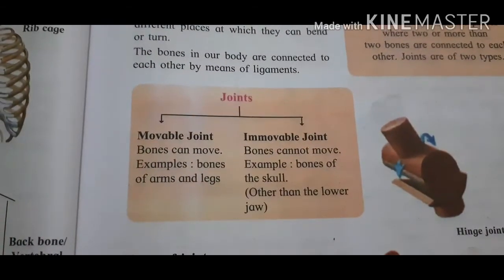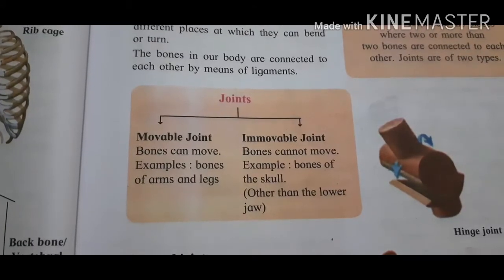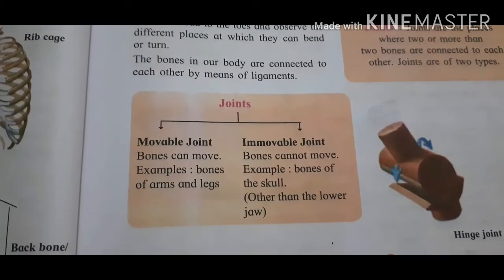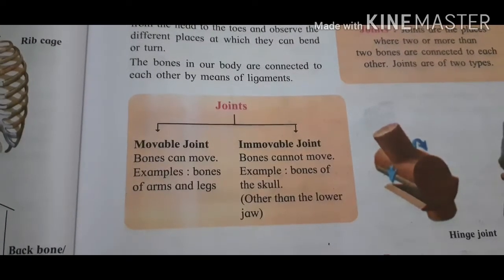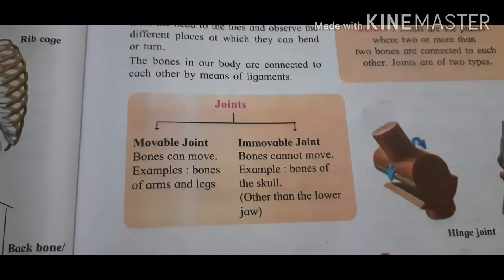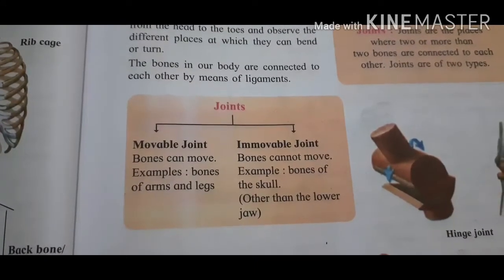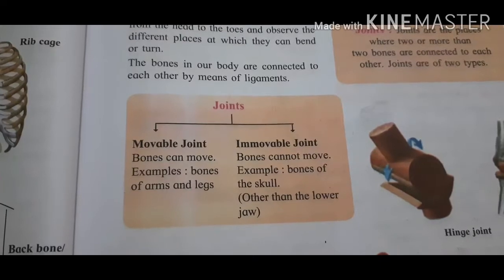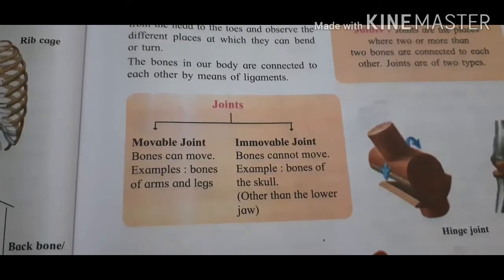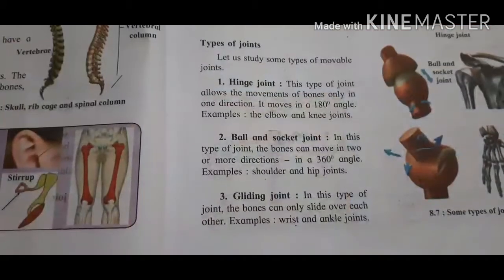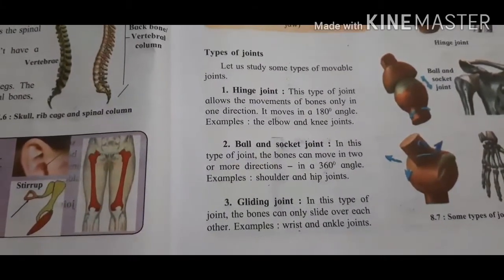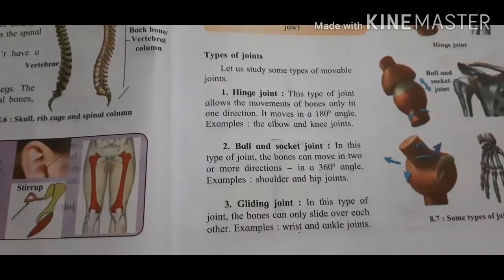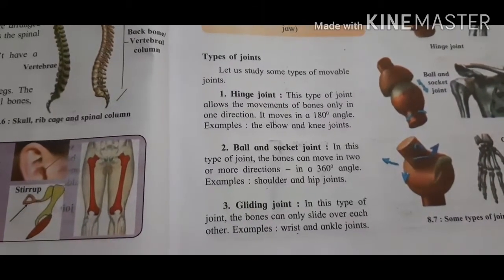Movable joint and immovable joint. In a movable joint, bones can move, for example arms and legs. In an immovable joint, bones can't move, they are not able to move, for example bones of the skull. Types of joints: hinge joint, ball and socket joint, gliding joint.